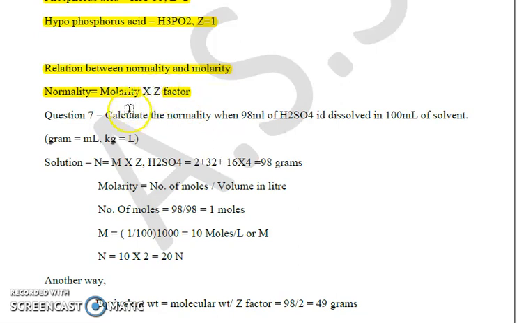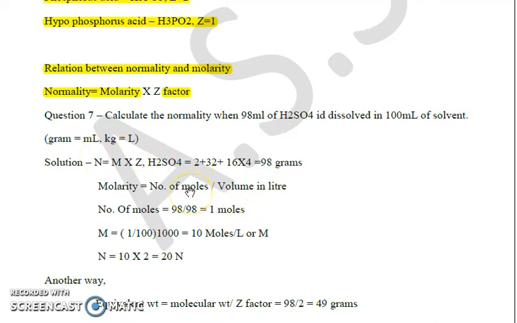So let's understand the concept with the help of a numerical. We have to calculate the normality when 98 ml of H2SO4 is dissolved in 100 ml of solvent. For example, if we have taken water as the solvent, then grams are taken as milliliters and kg as liters, because of the density of water, which is 1000 kg per meter cube and 1 gram per cubic centimeter.